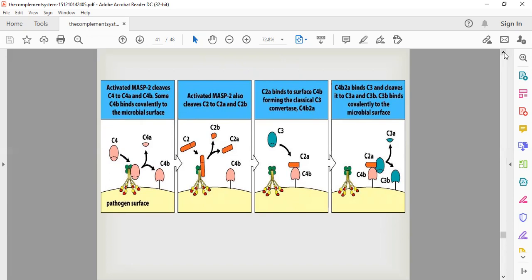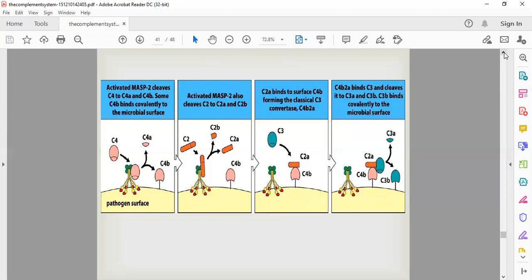Finally, the C9 region will make a membrane attack complex, and it will make a lot of pores on the surface of the microorganisms in different regions. When these pores are made on the surface, they will cause the destruction of the bacterial cell.